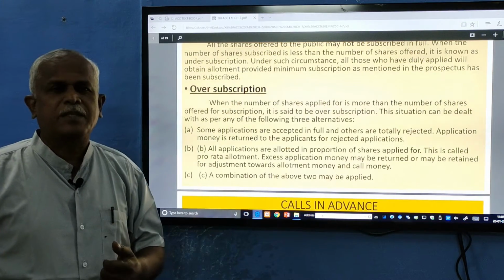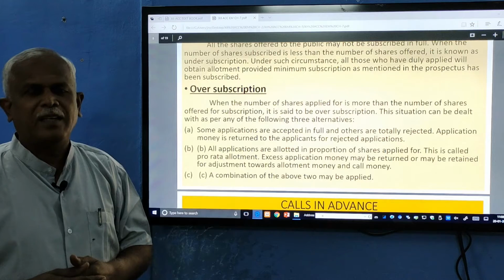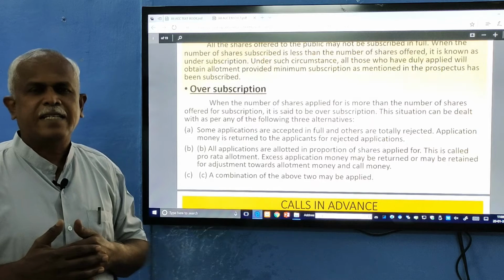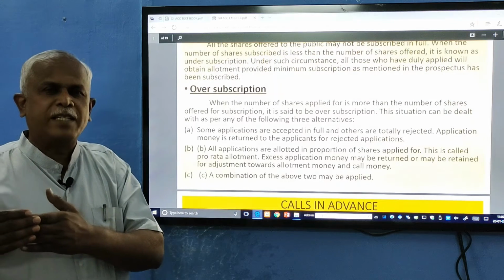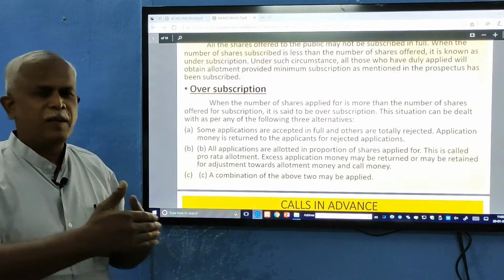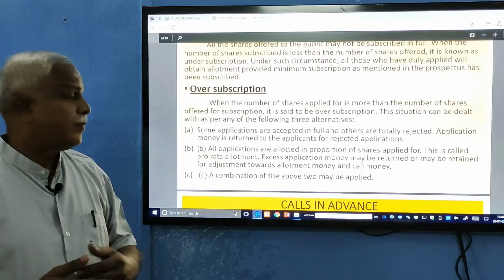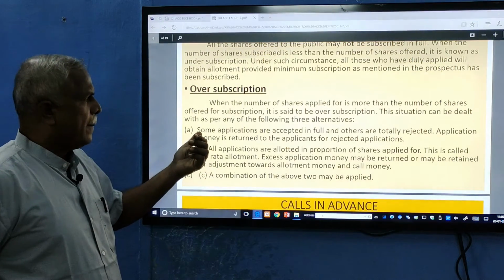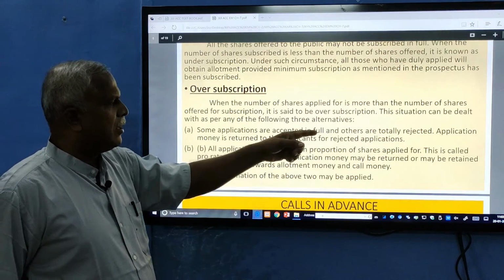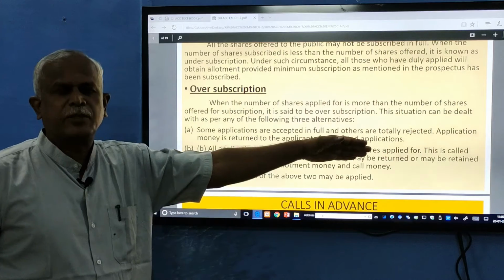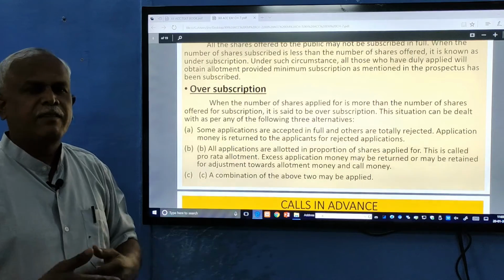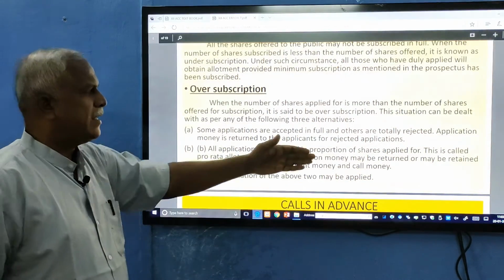In case of oversubscription, how is a company going to allot the shares? It has a limited number of shares, but if it receives more applications, what can it do? It can go on a first come first serve basis. Those who come first will be allotted, and the rest will be rejected. That is the first condition. Some of the applications are accepted in full, others totally rejected. That is first in, first out. Those applications received first will be allotted in full. When the shares are sold off, the balance will be rejected.